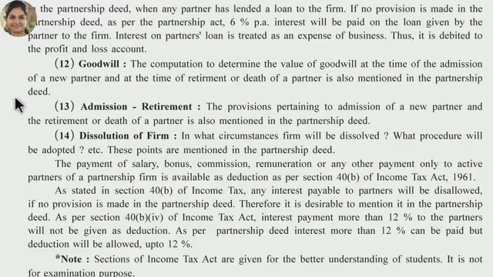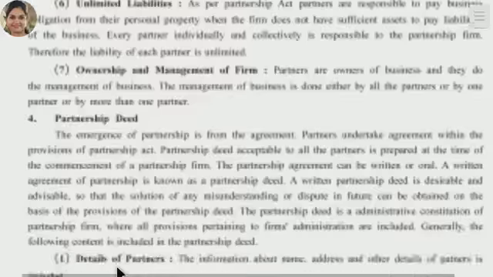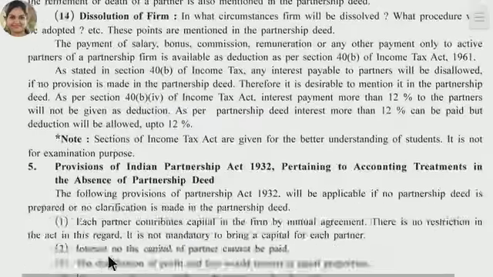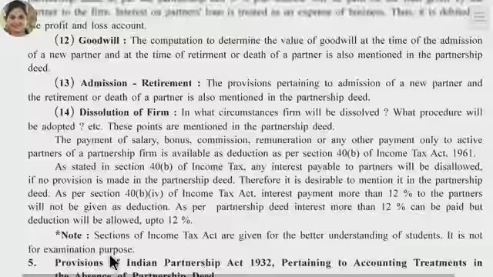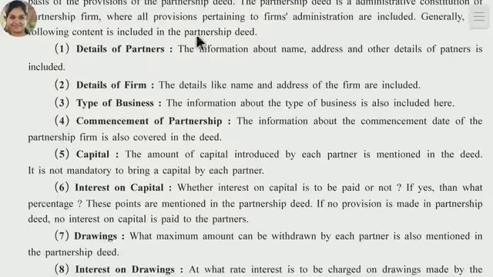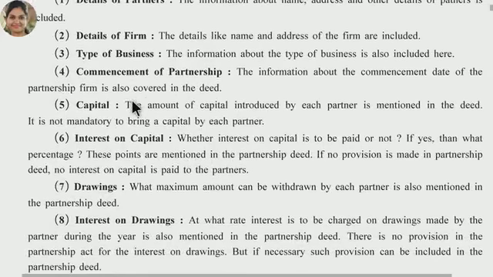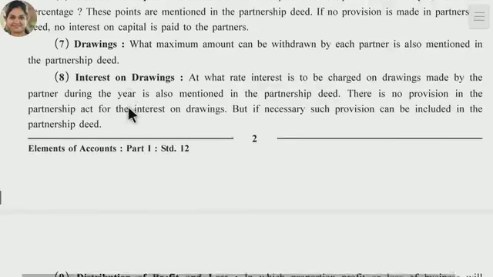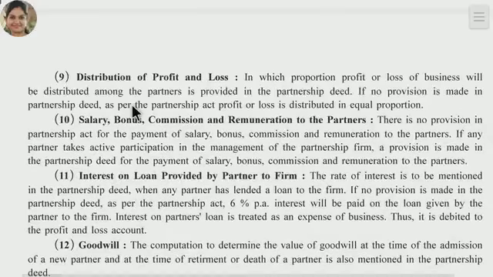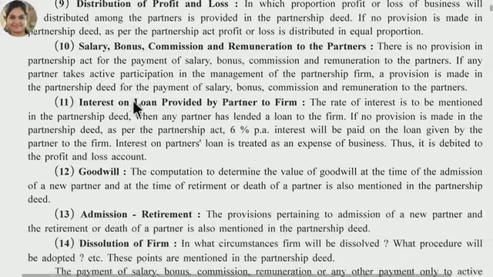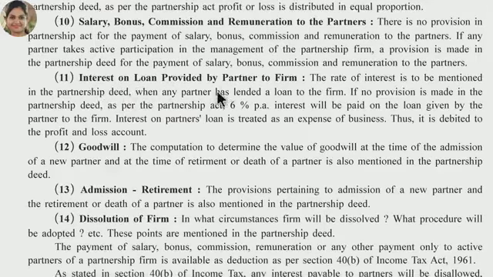In short, partnership deed is a written agreement between the partners in which all the particulars, all the rules and regulations between the partners are decided. In that, again, name of partner, details of partners, details of firm, types of business, capital, interest on capital, drawing, interest on drawing, distribution of profit and loss, salary, bonus, interest on loan provided by partner.